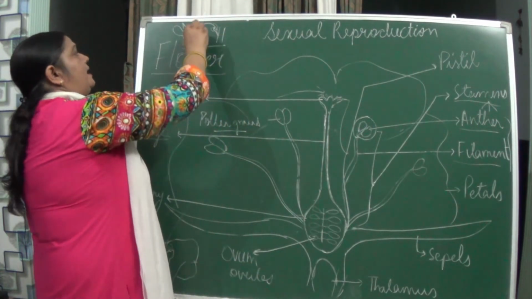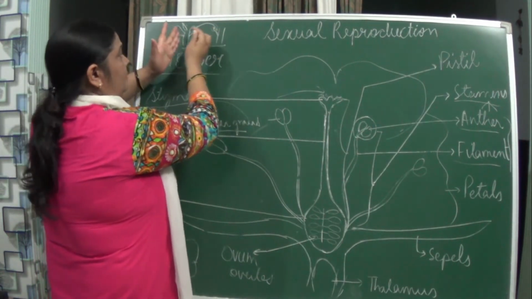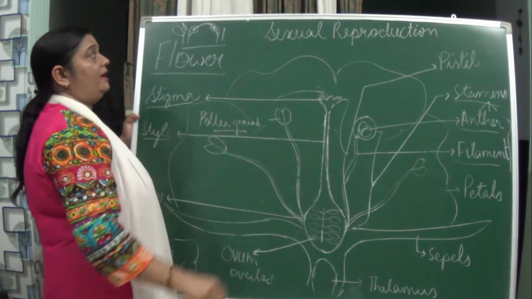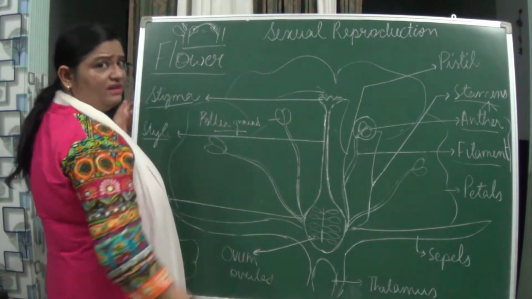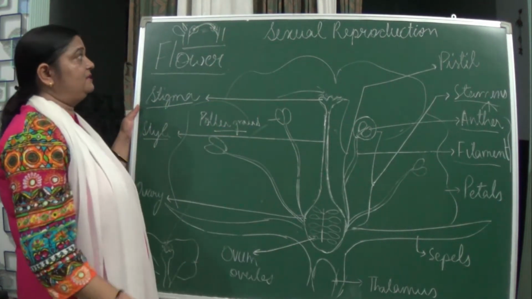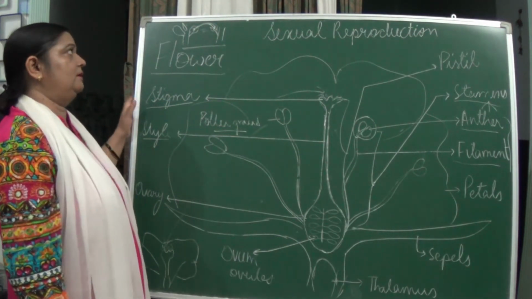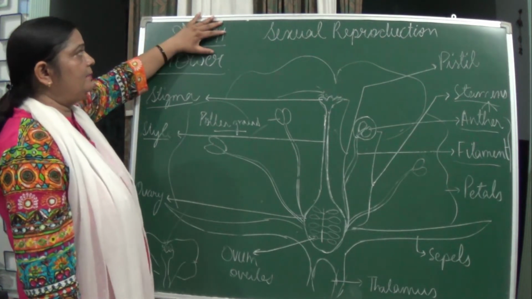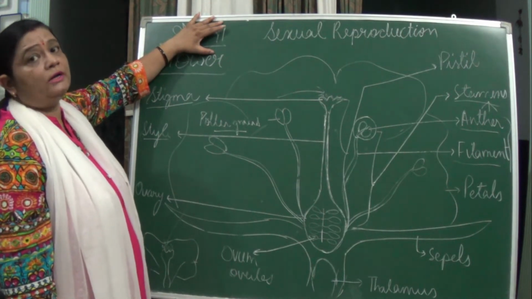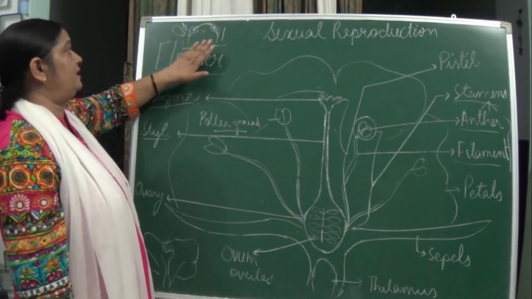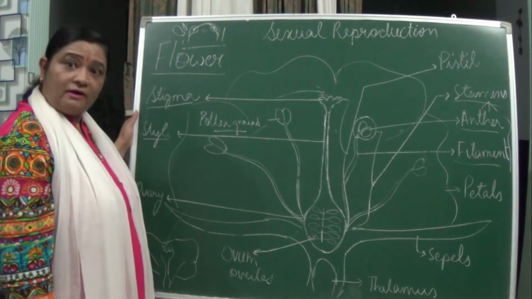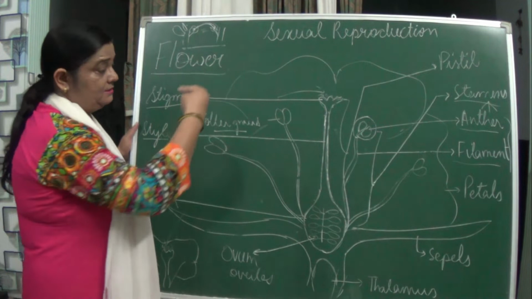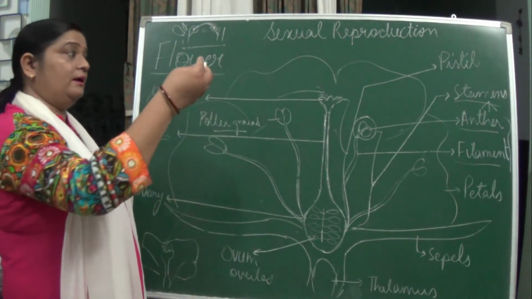And when the plants are different and pollination takes place between them, by insects, wind or water, there are different means of dispersal of pollen grains, this type of pollination is known as cross pollination, in which two different plants are involved. In self-pollination only one plant is involved, either in the same flower or a different flower on the same plant.